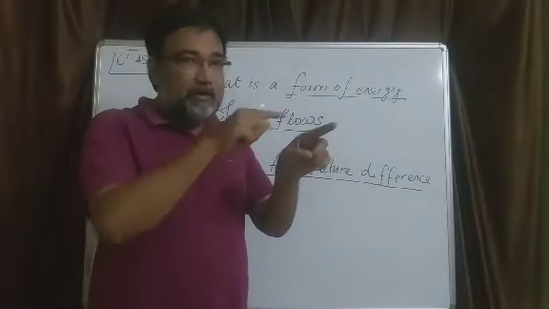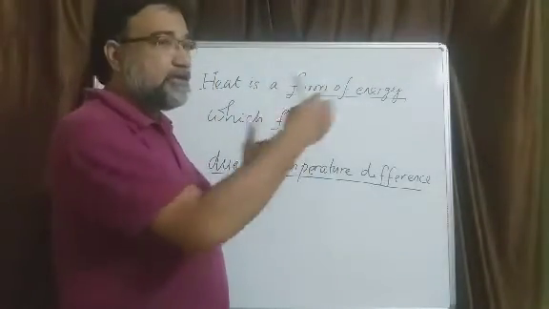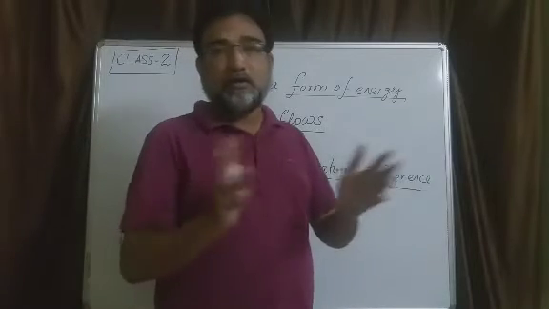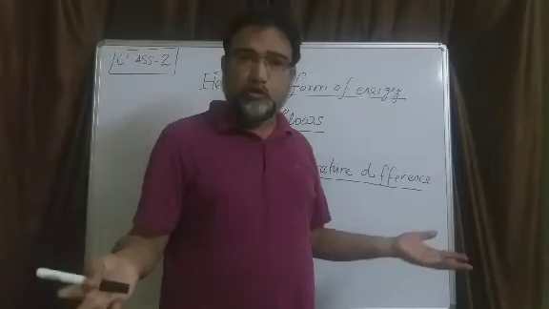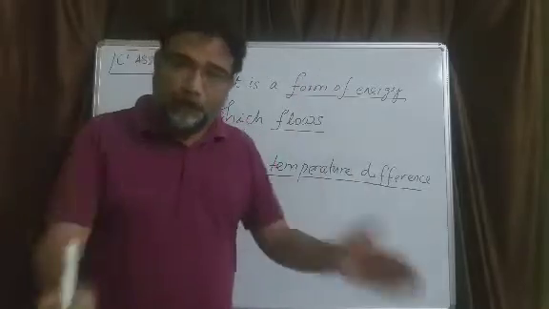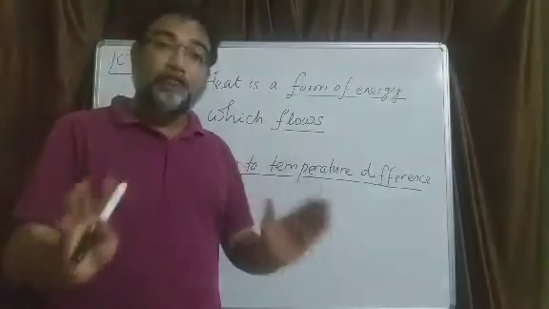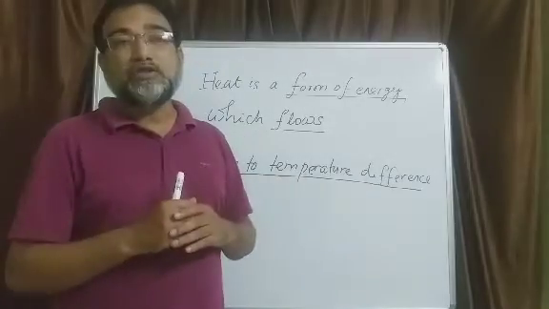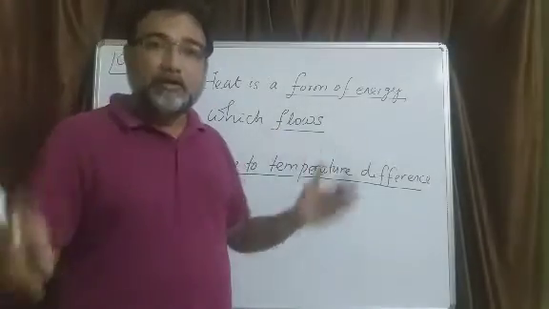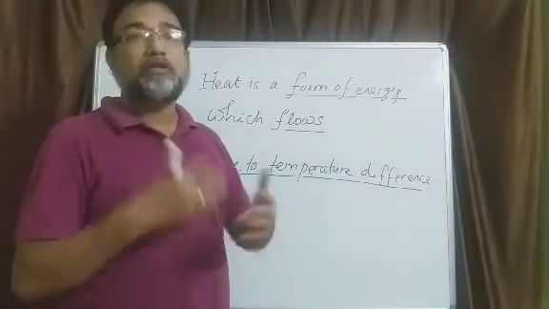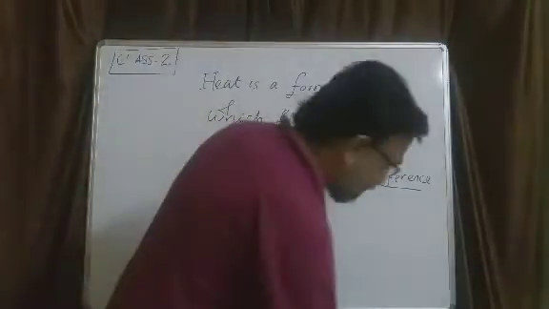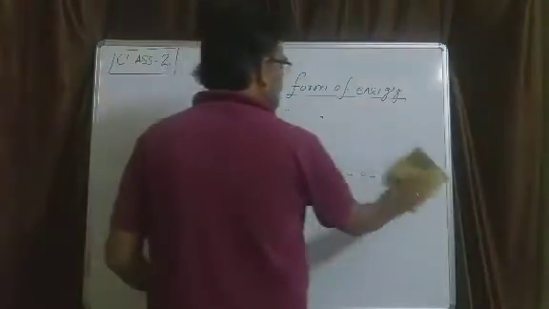And that is what is happening in the zeroth law of thermodynamics with A, B, C. Why does heat not flow between A and B? Because there is no temperature difference. Why does heat not flow between B and C? Because there is no temperature difference. So there is no temperature difference between A and B, and none between B and C. Therefore, there is no temperature difference between A and C, and therefore heat doesn't flow between A and C. As a result, all the three systems A, B, C together are in thermal equilibrium with one another. Is that clear? So heat is a form of energy which flows due to temperature difference.